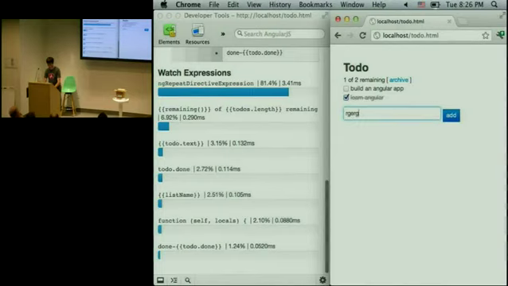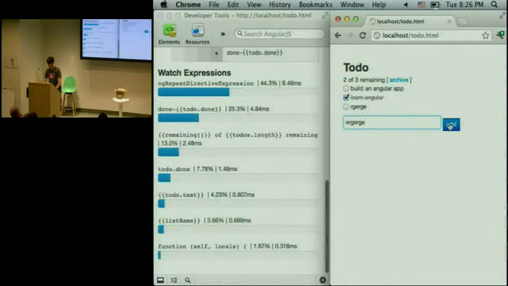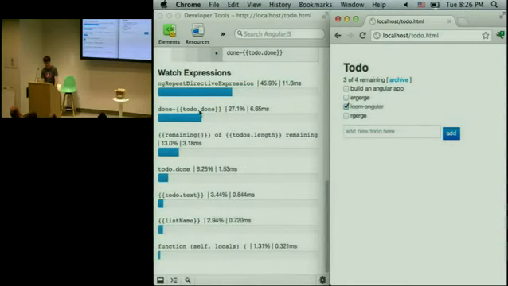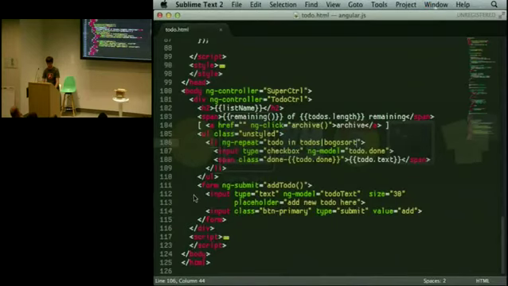So, as you add more items, you can see some of these other things start to come into play. So this helps with what's keeping my application from loading initially, and then, is my application being sluggish? What are the different trade-offs? But let's see if we can affect one of these other listener or watch expressions, or what have you. Let's see if we can affect one of those by putting a filter on it.